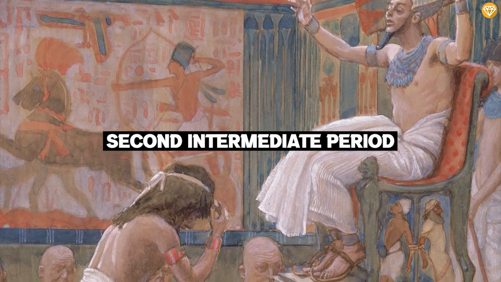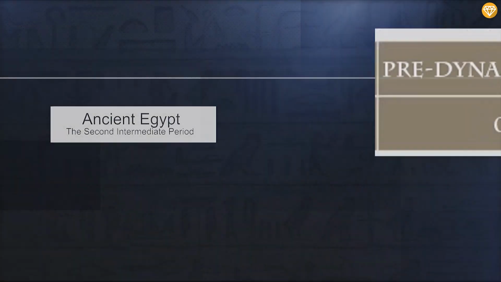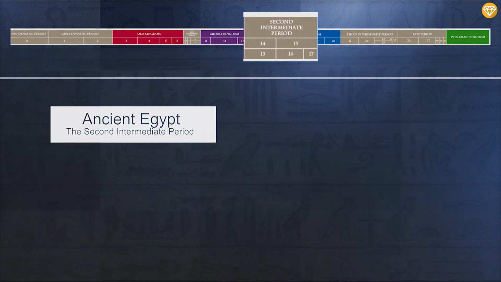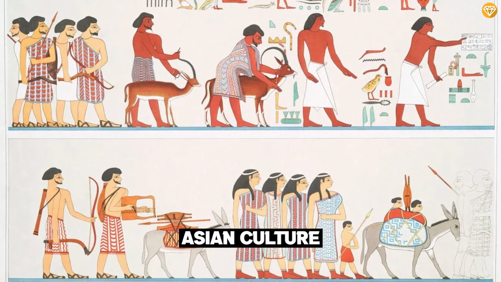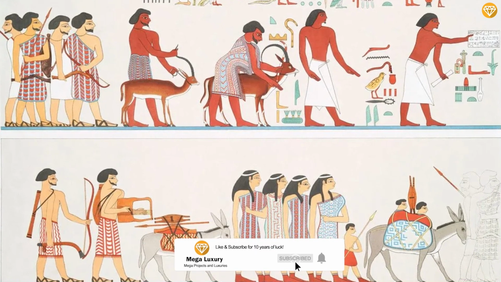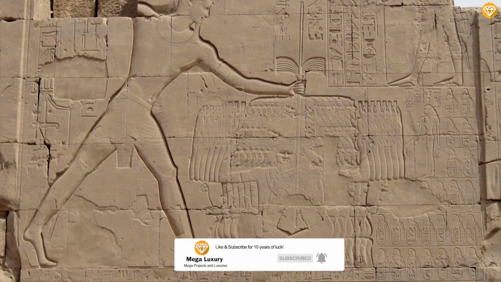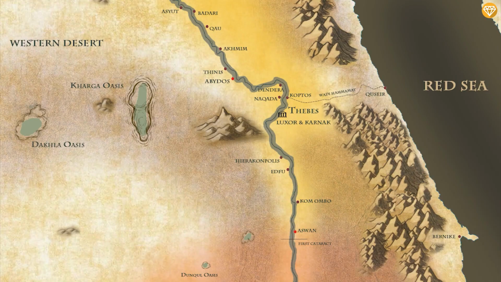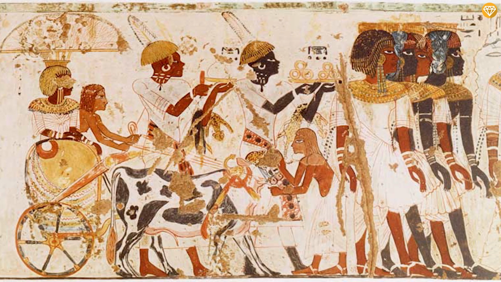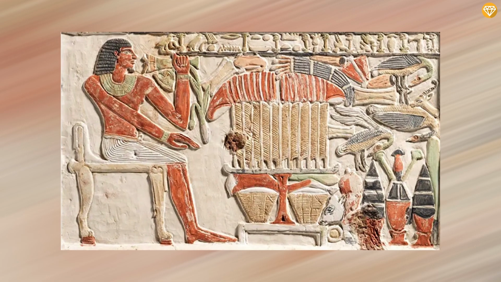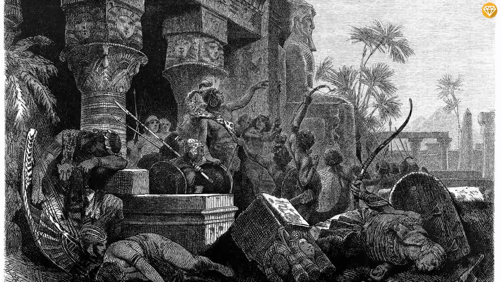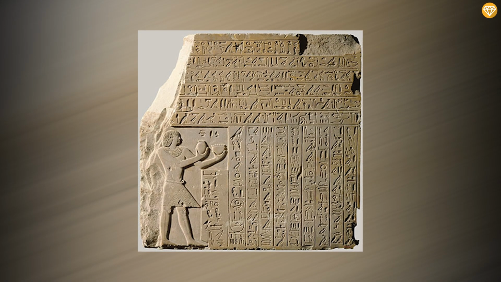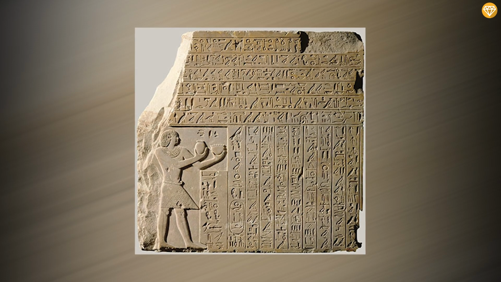Second Intermediate Period. As mentioned earlier, the history of ancient Egypt has been divided into time periods, and the Second Intermediate was one which witnessed the influence of Asian culture. It describes the era after the Middle Kingdom and before the New Kingdom. During this era, Egypt was again divided and ruled by three parties, namely the Hyksos in the north, Egyptian control over Thebes, and the Nubians located in southern Egypt. Just like the First Intermediate Period, this era included wars, bloodshed, and massive corruption. However, several archaeologists claim that the period was not as gruesome as has been described in Egyptian scriptures.